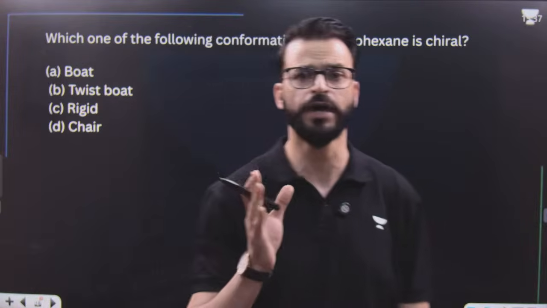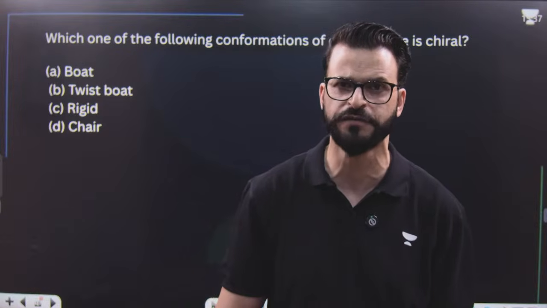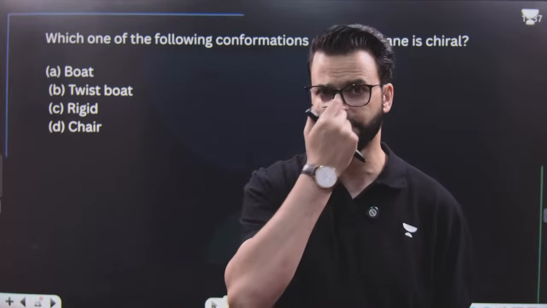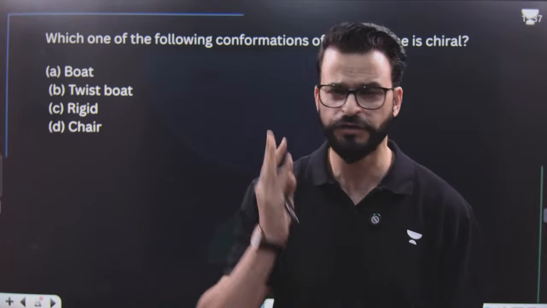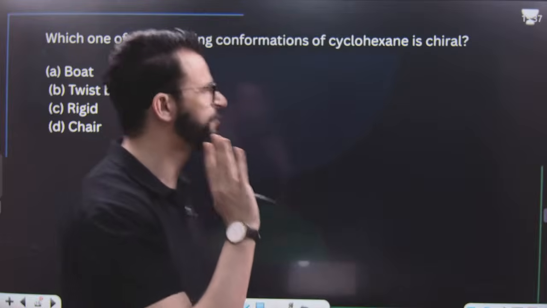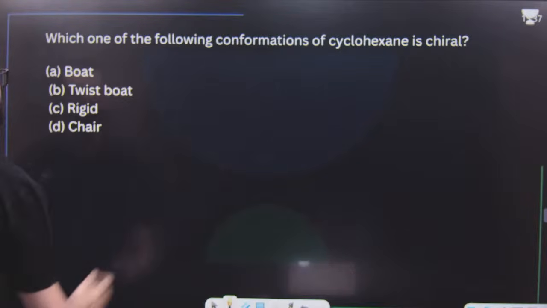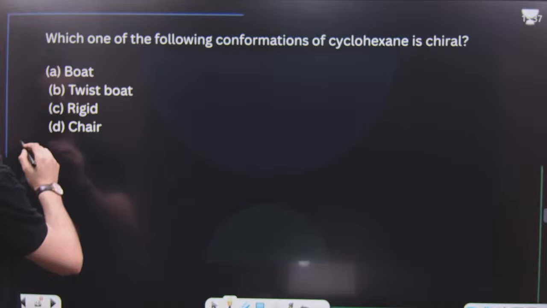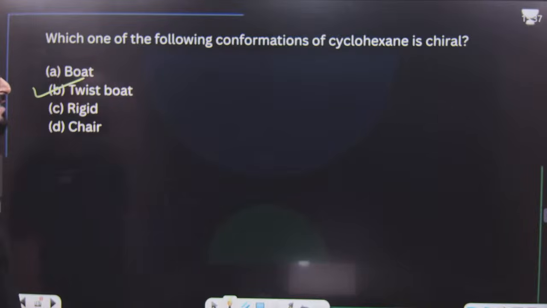You know, cyclohexane has an infinite number of conformations, but the most important conformations are chair, half chair, boat, and twist boat. And twist boat is the only conformation of cyclohexane which is chiral because of the absence of a plane of symmetry and center of symmetry. So it is twist boat.